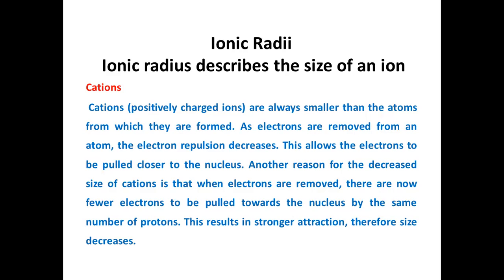Another reason for the decreased size of a cation is that when electrons are removed, there are now fewer electrons to be pulled towards the nucleus by the same number of protons. And this results in stronger attraction, therefore the size decreases.